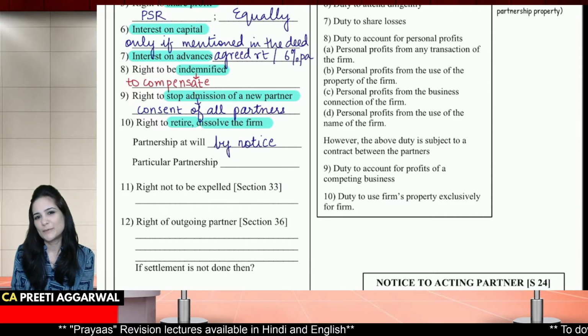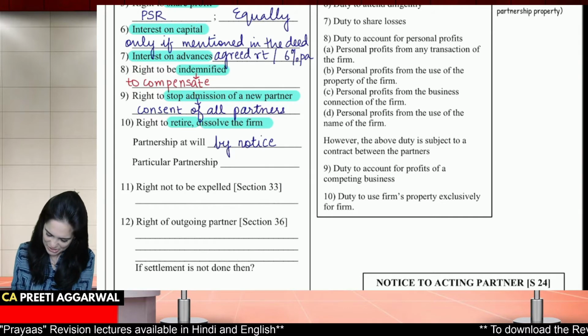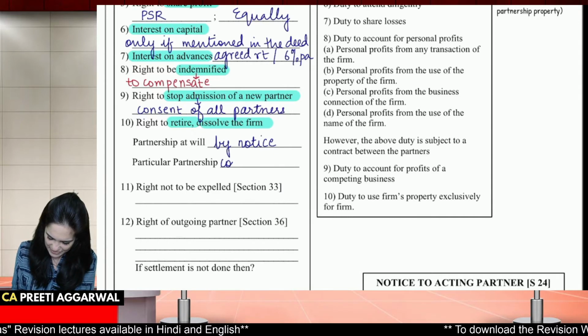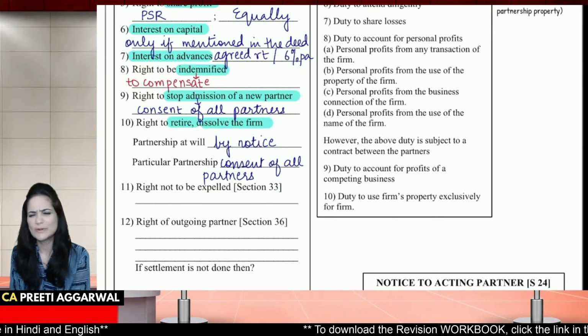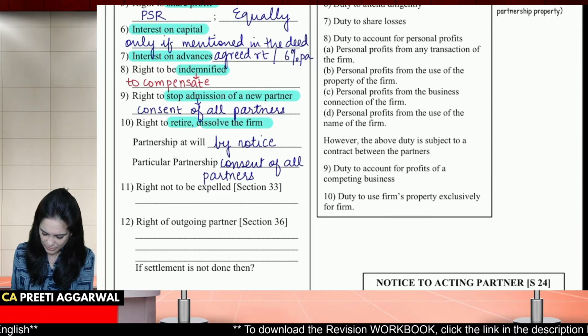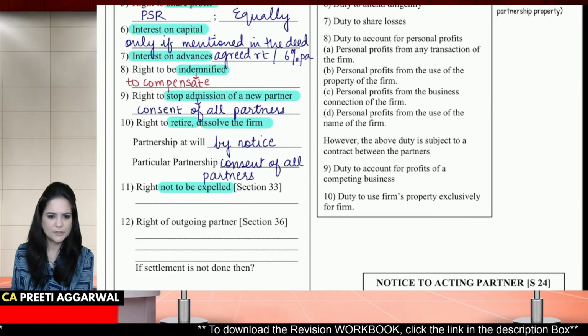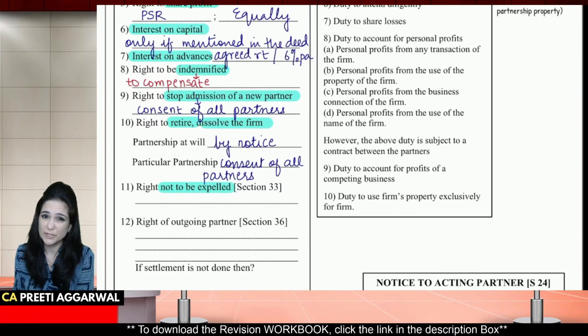What about particular partnership? How will you dissolve this? How will you retire? We just discussed: with the consent of all partners. That's so right. Consent of all the partners. Every partner has right not to be expelled. You cannot just expel a partner because you don't like him. There are certain conditions.